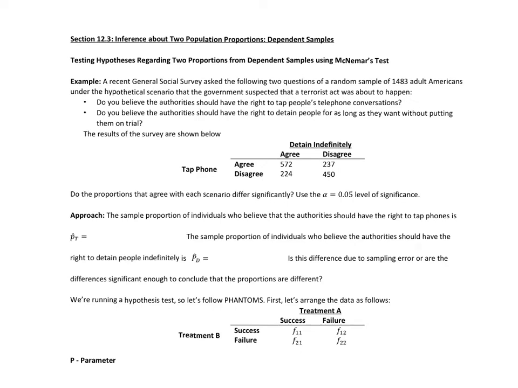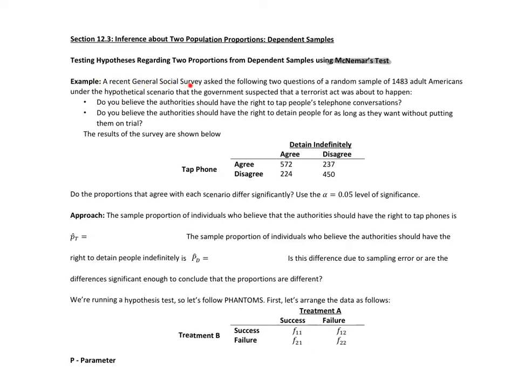Welcome to section 12.3, inference about two population proportions. This time we're doing dependent samples. In chapter 11 we did independent samples. Now we're doing dependent samples. We're going to be doing something called McNemar's test. Let's look at an example using dependent samples, which again could be called matched pairs data.